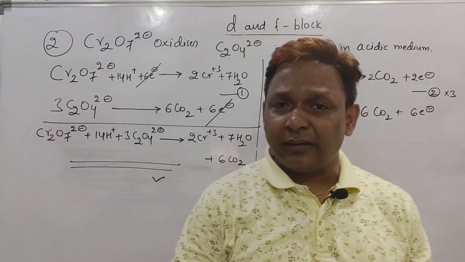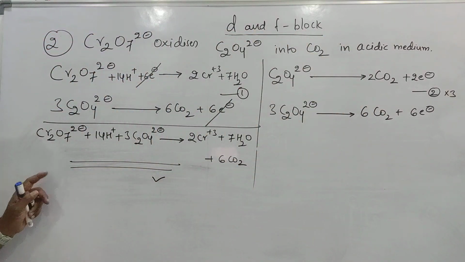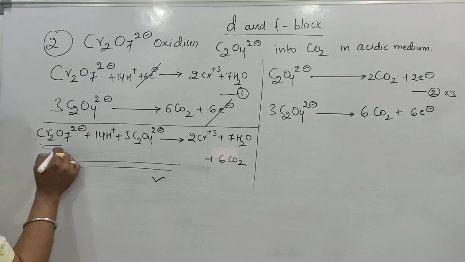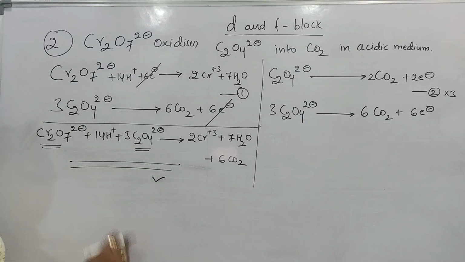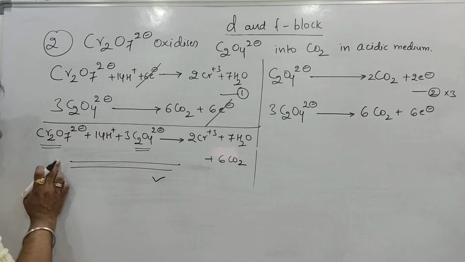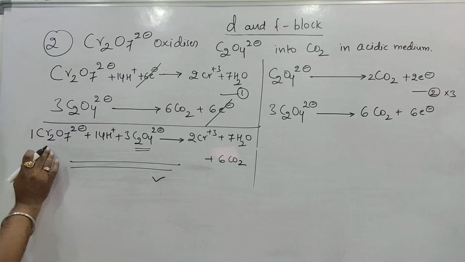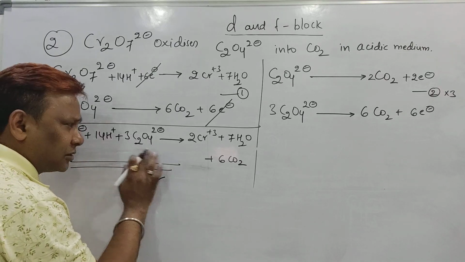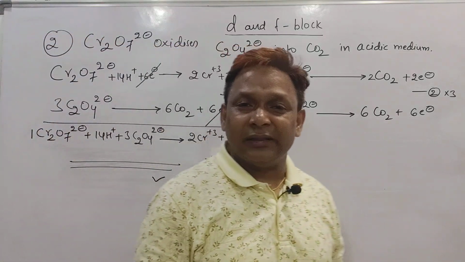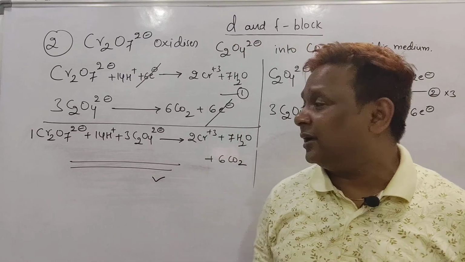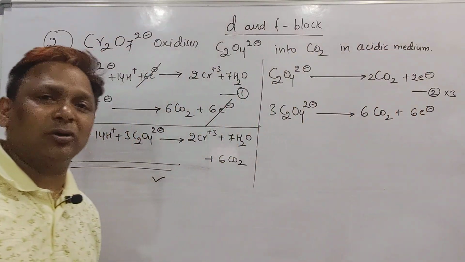But sometimes in IIT mains, even in NEET, the question is: what is the number of moles of dichromate ion required to oxidize 3 moles of oxalate ion in acidic medium? You can see, only 1 mole of dichromate ion will be required to oxidize 3 moles of oxalate ion in the acidic medium. And all these coefficients we are able to see after balancing the equation. Is it clear? Please take a screenshot of this one.